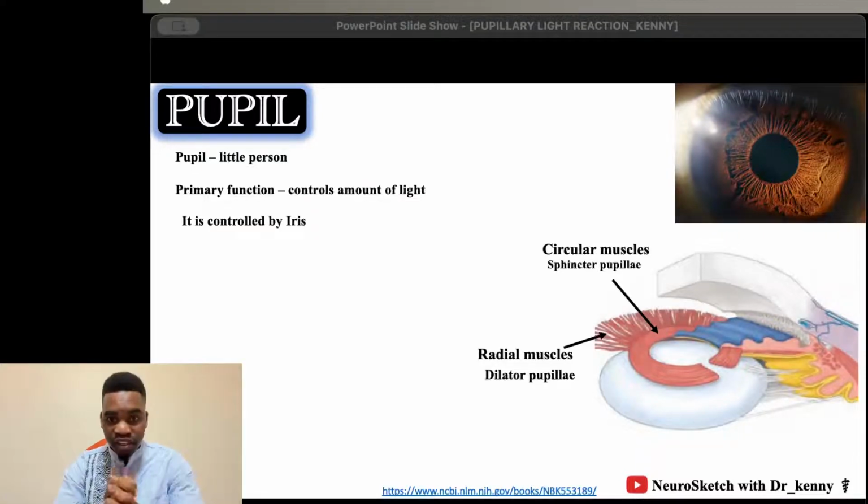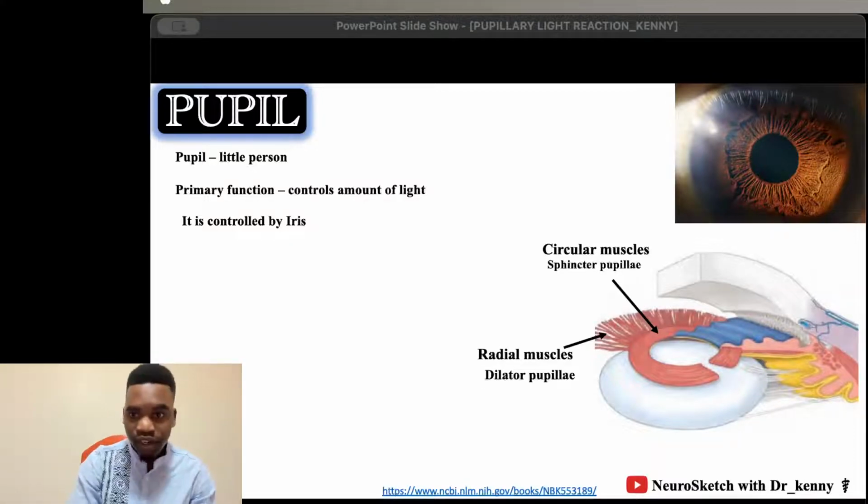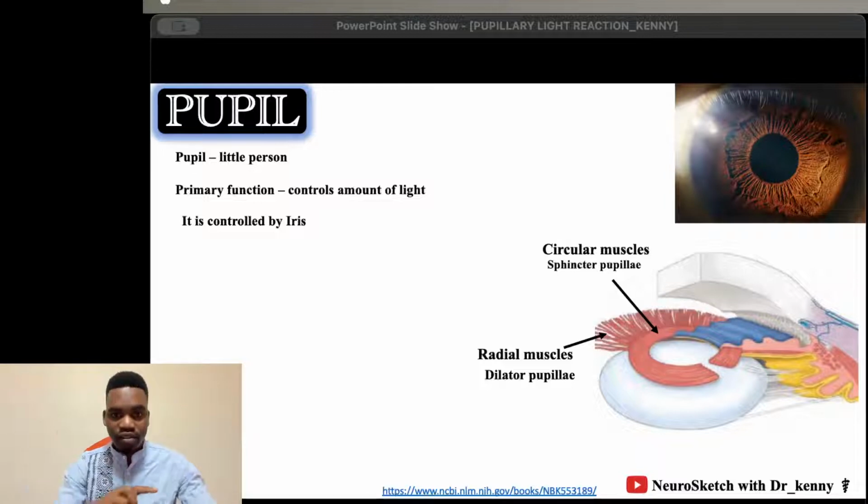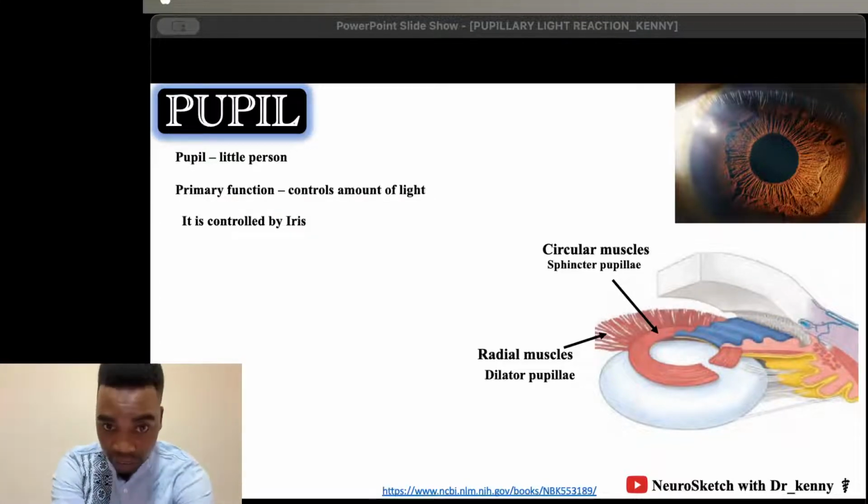Whether you need a lot of light to go through to the retina, the pupil will dilate, and whether you don't need too much light, it will constrict to reduce the amount of light that goes through the eye.